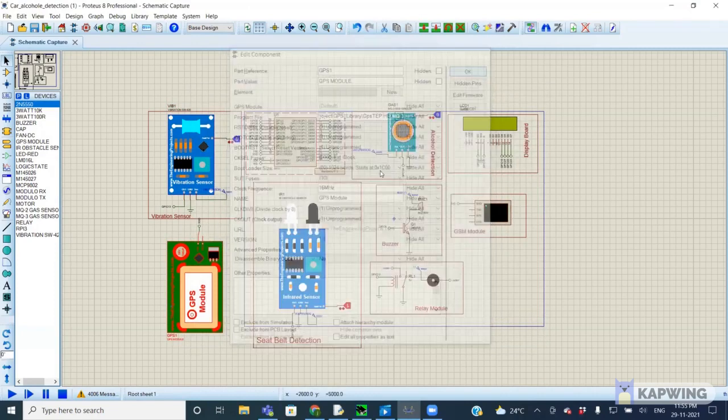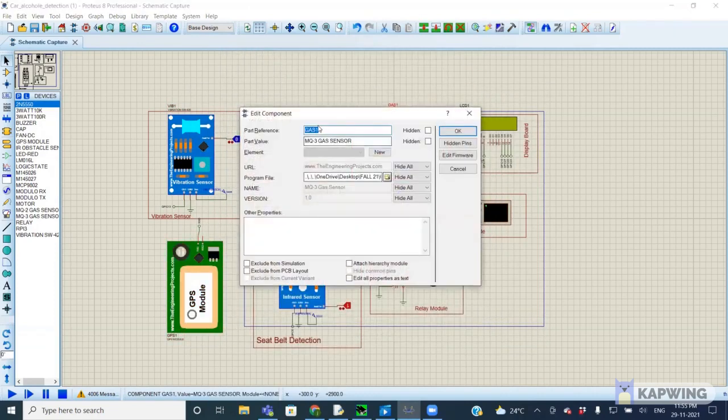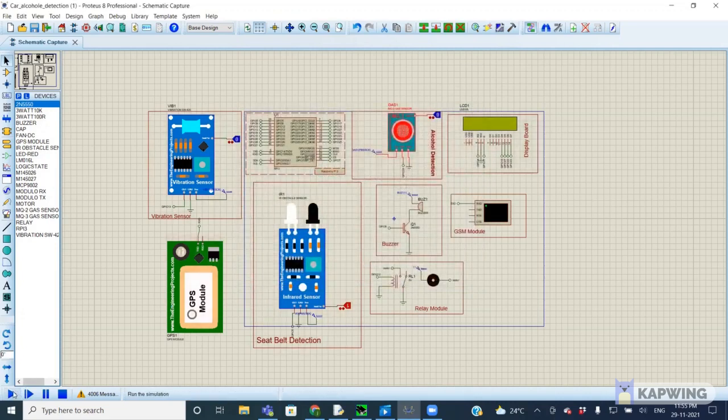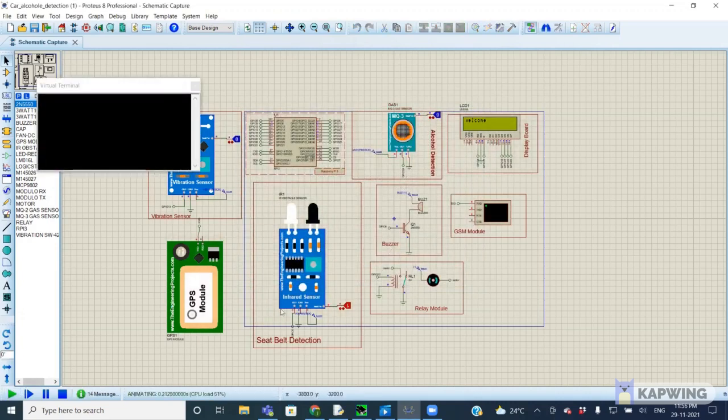And this is the alcohol detection sensor. We are also giving this gas sensor to it. So yeah, now I loaded all the circuits. I'm just playing the circuit. Here the first condition is 1. When it is 1, it is detected as seatbelt is detected. In the LCD, we can see that seatbelt is detected and we can move the car.